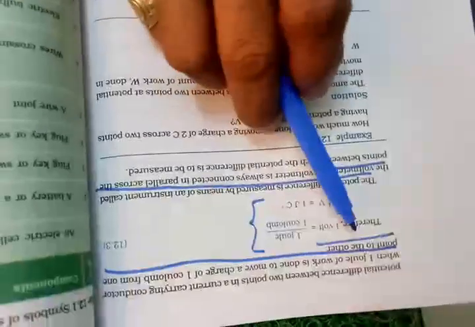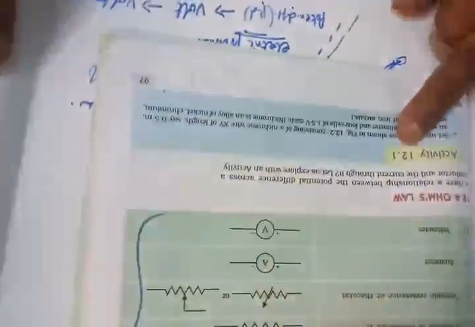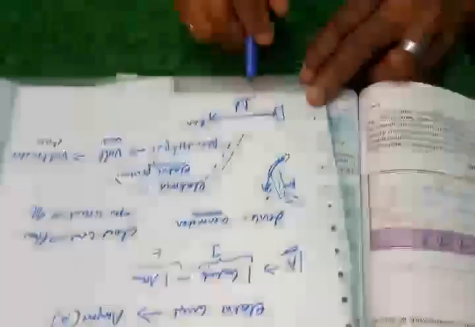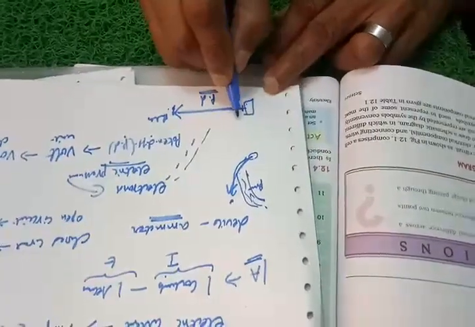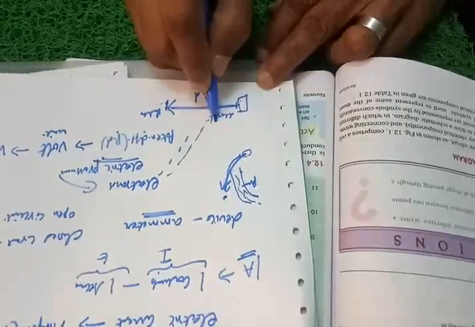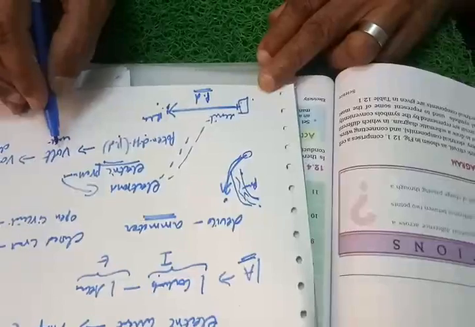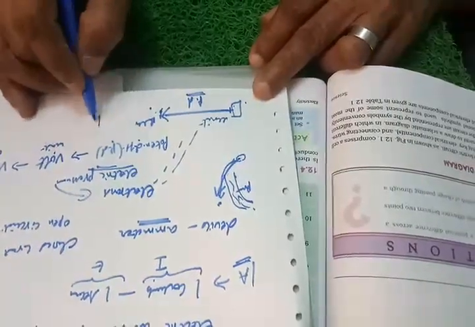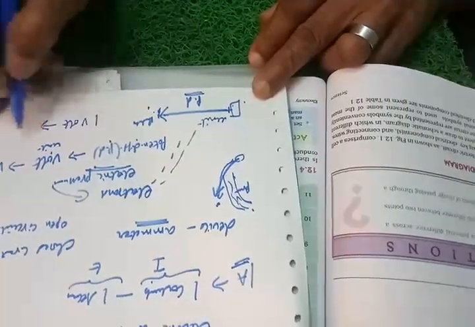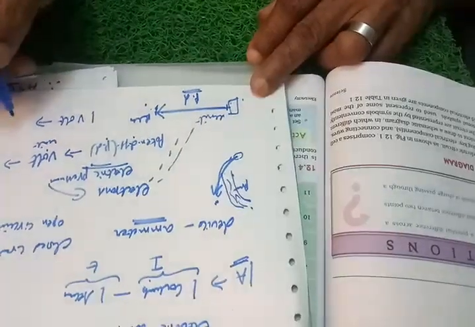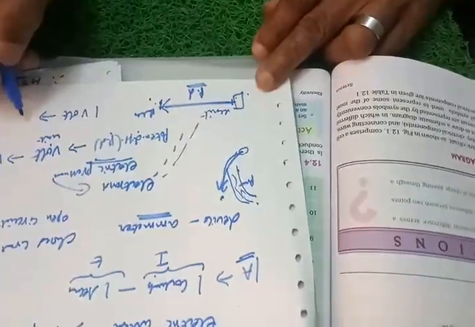In the next page, they have given you, when 1 joule of work is done to move a charge of 1 coulomb from one point to another, it is called 1 volt. Here I told you what you mean by potential difference. It is the work done in moving a unit charge from one point to another point, and it is measured by a unit called volt. Now what do you mean by 1 volt?